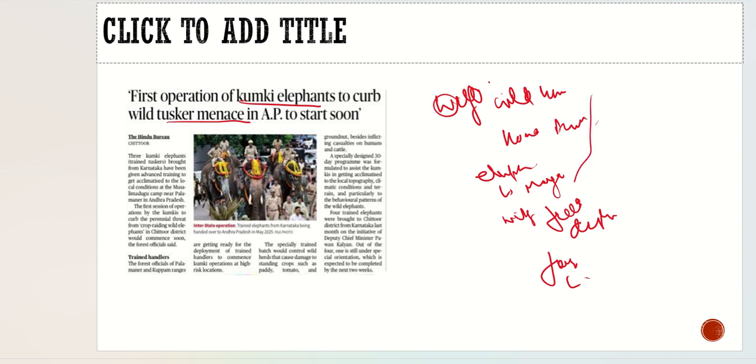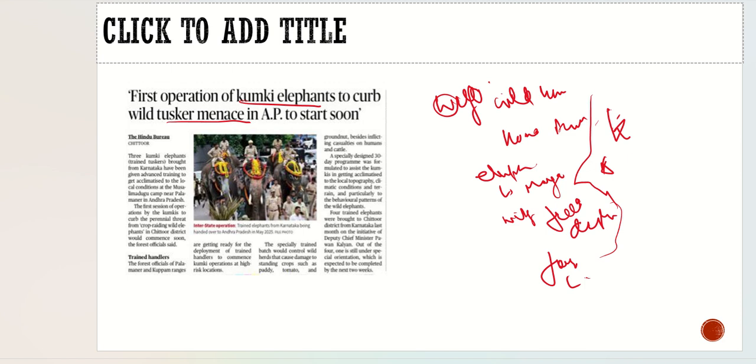So in this case, the idea of Kumki elephants came in, in which they will either capture wild animals and train them, or they will breed the wild elephants and then train them in a way that they can curb the wild tusker elephants. This is highly adopted in the south, especially in Andhra Pradesh, and it is going to start very soon. So this is a little idea about it.